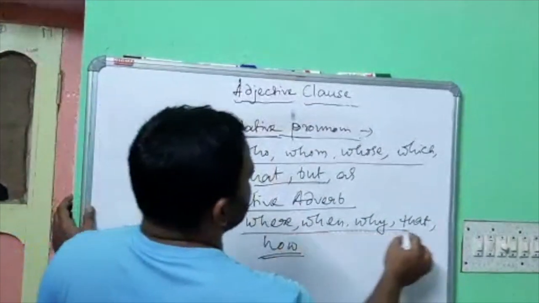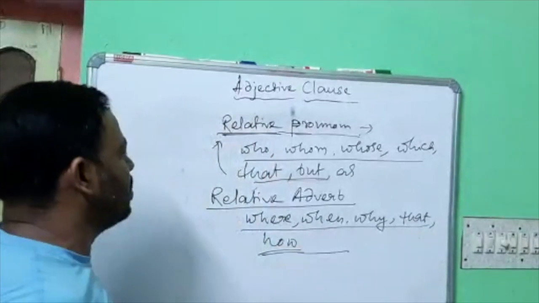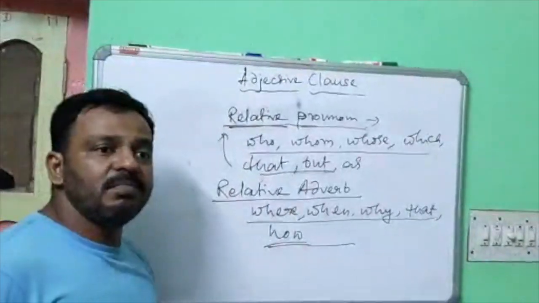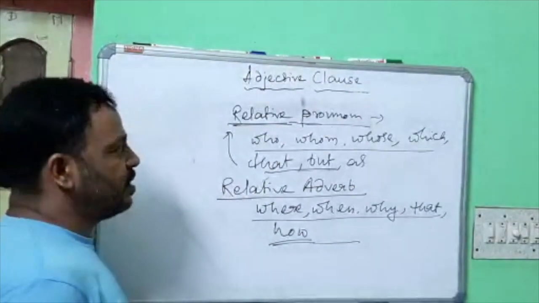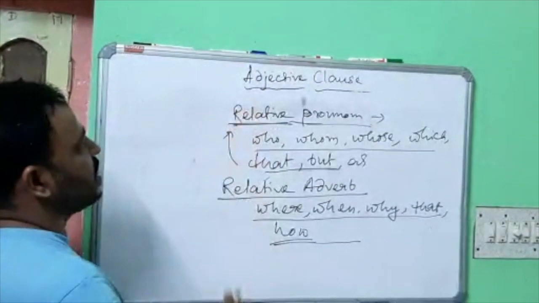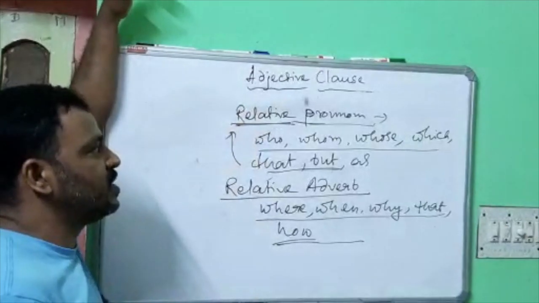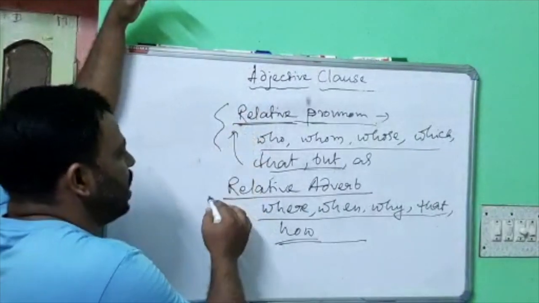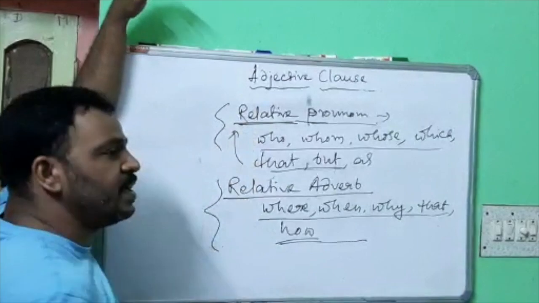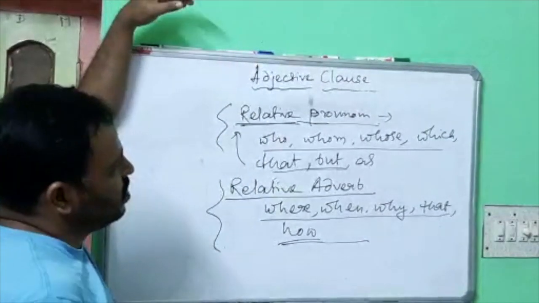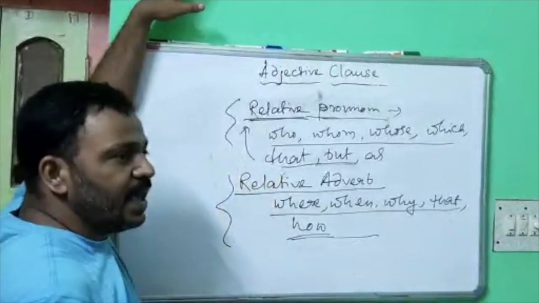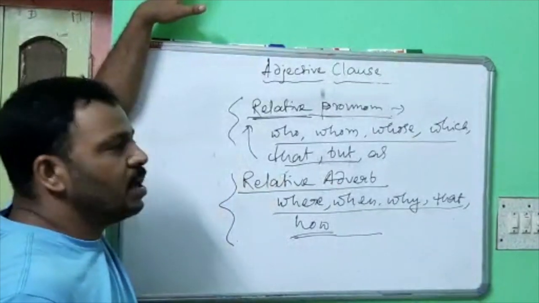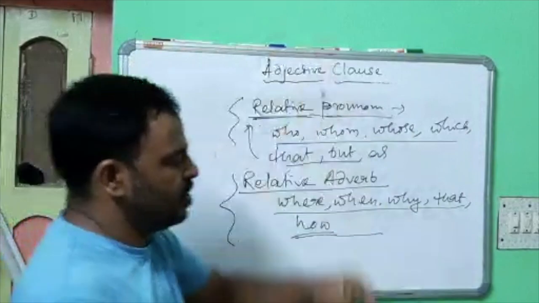These are the WH words that can be used as relative adverbs, and they also qualify the noun. The basic content of an adjective clause is these relative pronouns and relative adverbs that qualify the noun. So, when a clause qualifies a noun, it can be called an adjective clause.